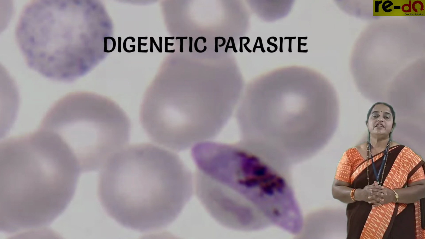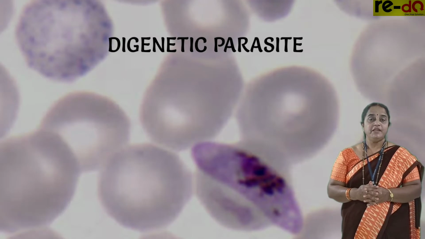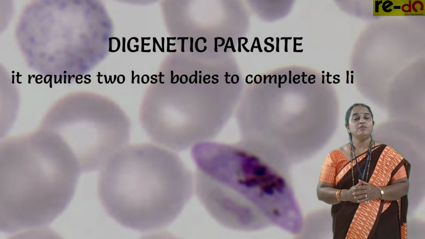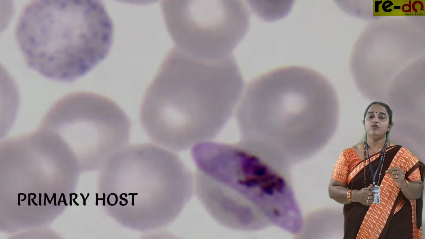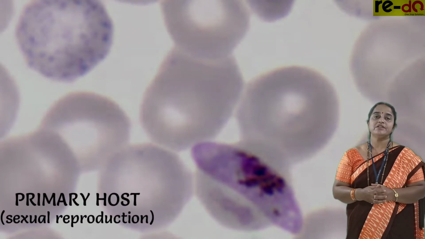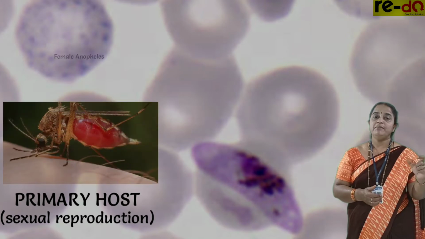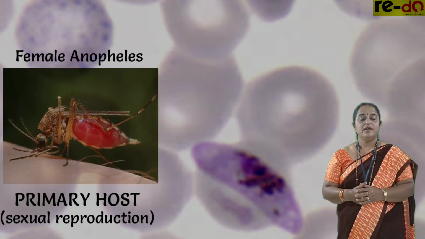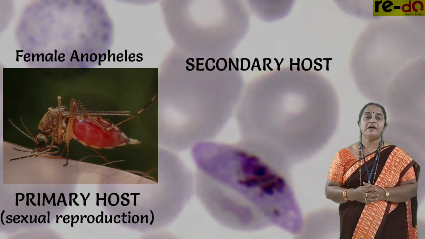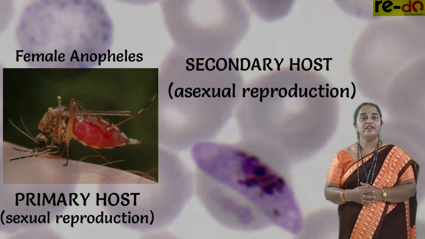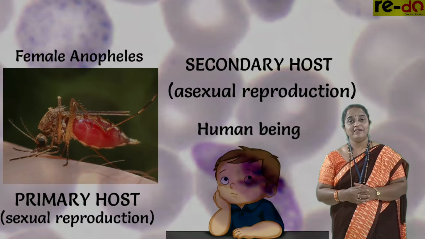It is a digenetic parasite, meaning it requires two host bodies to complete its life cycle. The primary host, where it completes its sexual reproduction, is the female Anopheles mosquito, and the secondary host, where the parasite completes its asexual reproduction, is the human being.